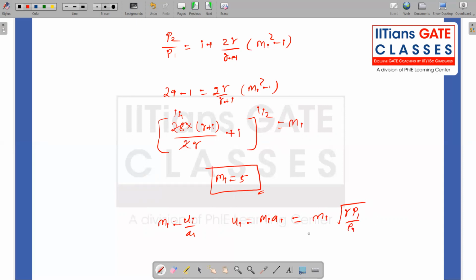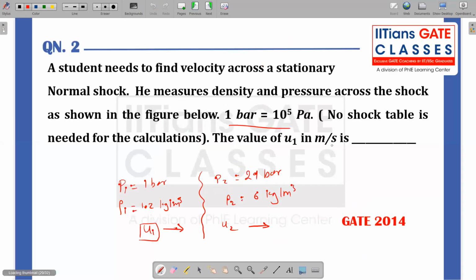If I use all the information available to me, I get U1 is equal to 1707.83 in meter per second. They asked to calculate in meter per second, so I am also getting the answer in meter per second. So this is 1707.83.